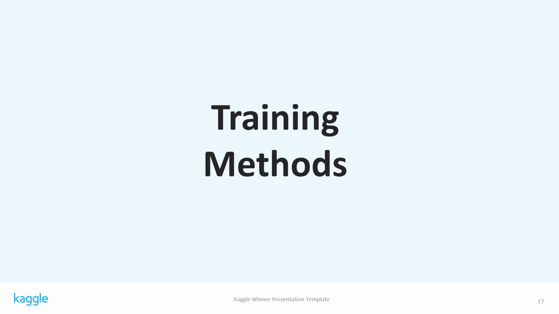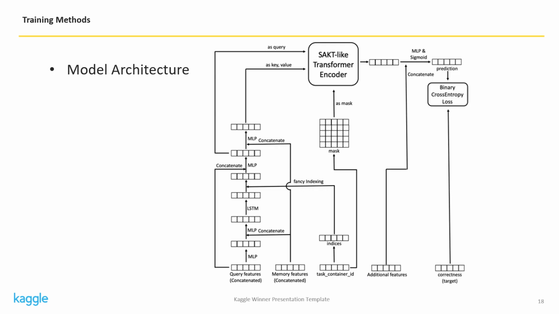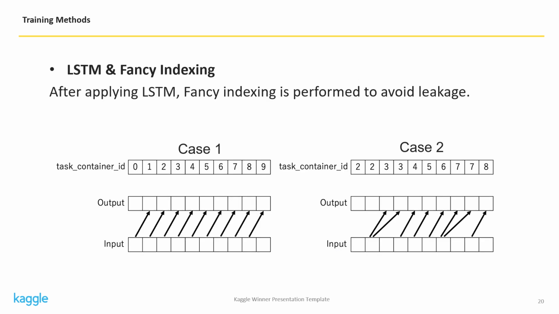Okay, I will explain my transformer model. The overall architecture is as follows. First, let's focus on the fancy indexing used after applying LSTM, which is used to avoid inter-container leakage problem. For example, in the case 1, task container ID is unique and no questions are served together. So the output of the fancy indexing is shifted version of the input. However, in the case 2, task container ID is not unique and the output is not simply shifted version of the input to avoid the leakage problem.